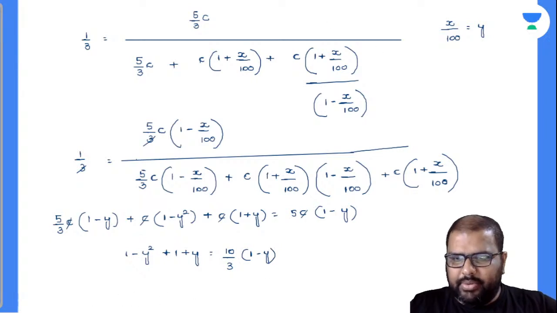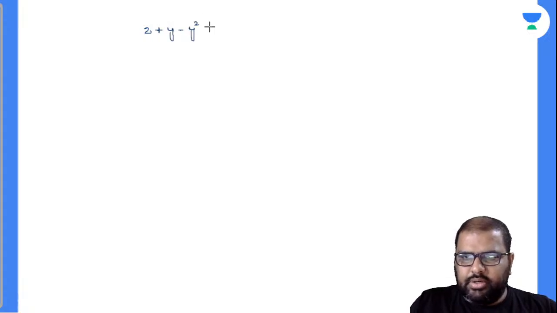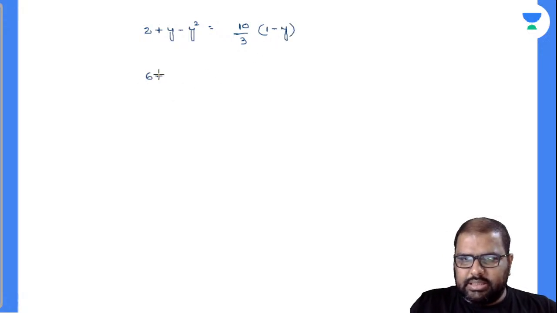So I'll write down the remaining points here. 1 plus 1 will be 2. So can I write down the same equation like this? 2 plus y minus y square is equal to 10 by 3 into 1 minus y. So finally 3 2s are 6, 3y minus 3y square is equal to 10 minus 10y.